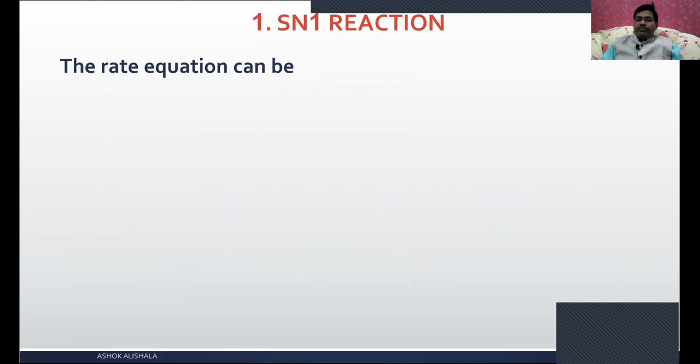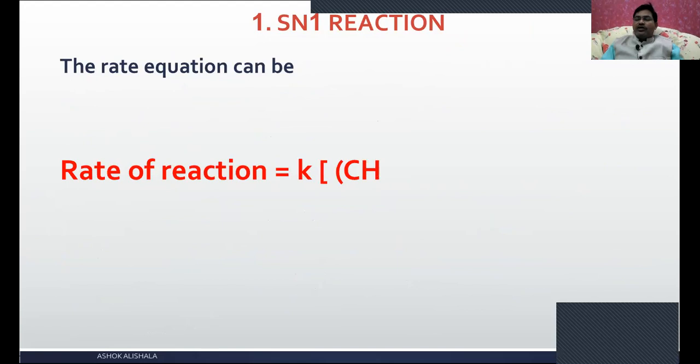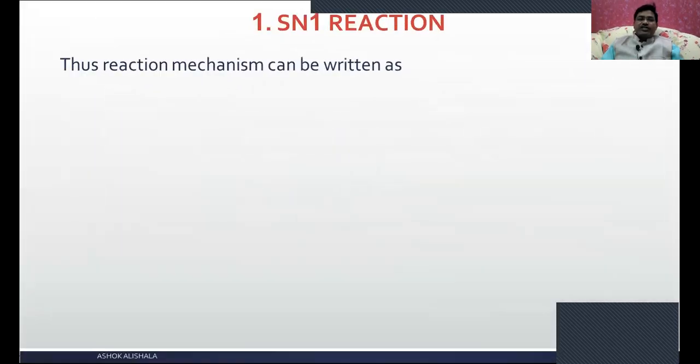The rate can be shown like this. The rate of the reaction is equal to K, where K is the rate constant, into the concentration of only tertiary butyl bromide. That means it depends only on the concentration of the tertiary butyl bromide. That's why we call it the SN1 reaction.